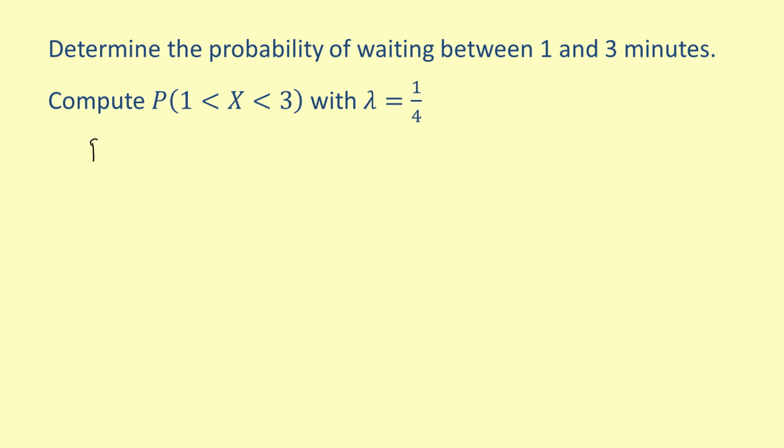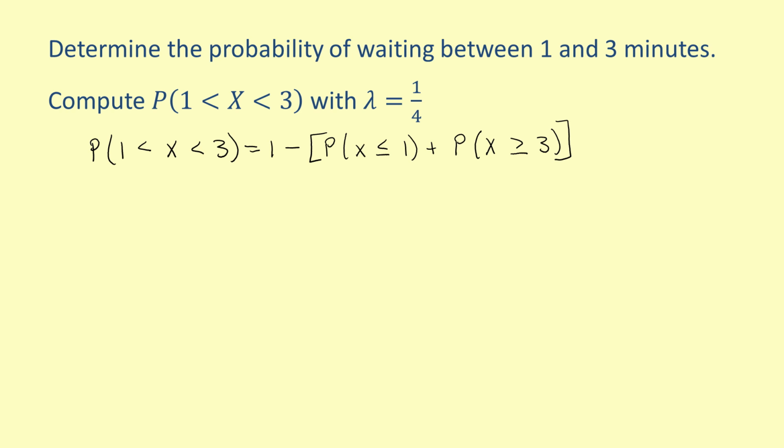So, the probability that 1 is less than X is less than 3 equals 1 minus the sum of the probability that X is less than or equal to 1 and the probability that X is greater than or equal to 3.